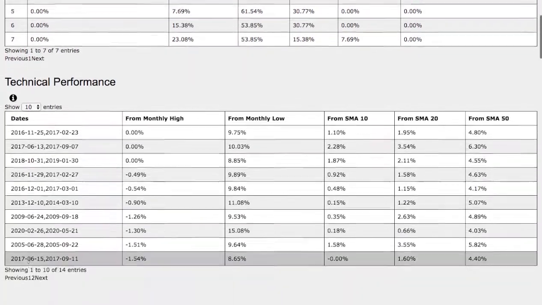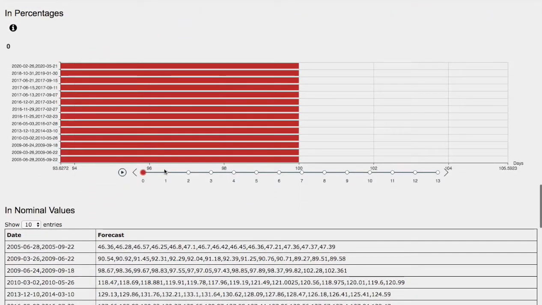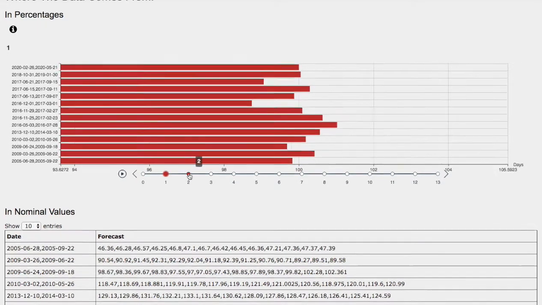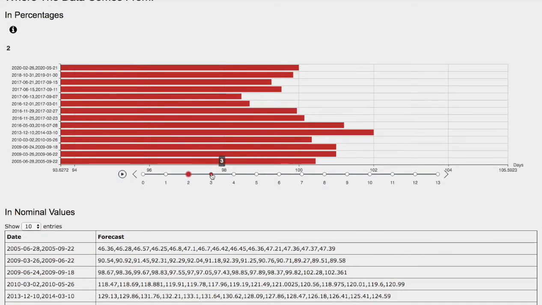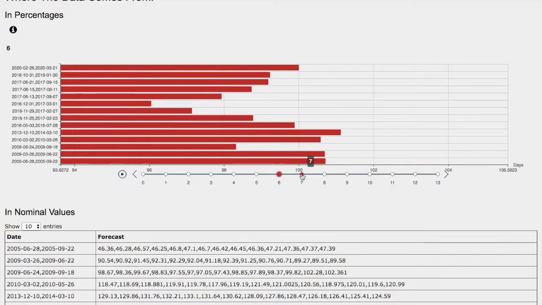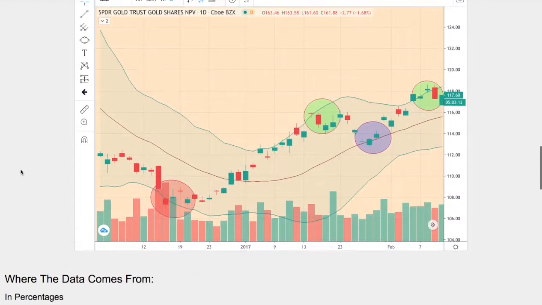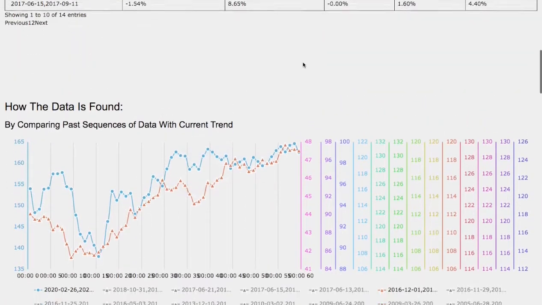So let's examine the day-by-day forecast for gold futures. We have 1 day out, that will be a Friday, and 2 days out will be a Monday. So 3 days out, 4 days out, 5 days out, 6 days out, and 7 days out. Which one of these models should we focus on? Ideally, the model that is best matched to the current trend.